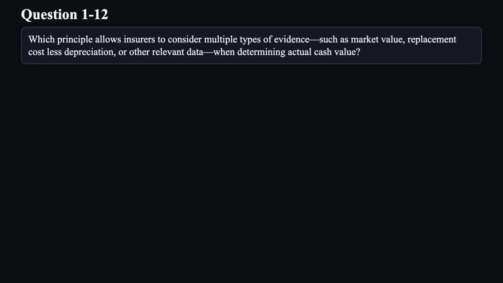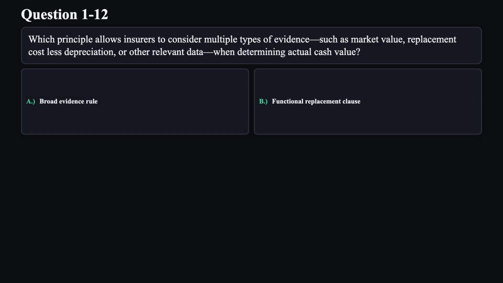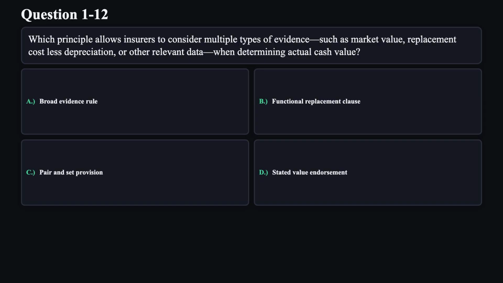Question 12. Which principle allows insurers to consider multiple types of evidence such as market value, replacement cost less depreciation, or other relevant data when determining actual cash value? A. Broad evidence rule. B. Functional replacement clause. C. Pair and set provision. D. Stated value endorsement.